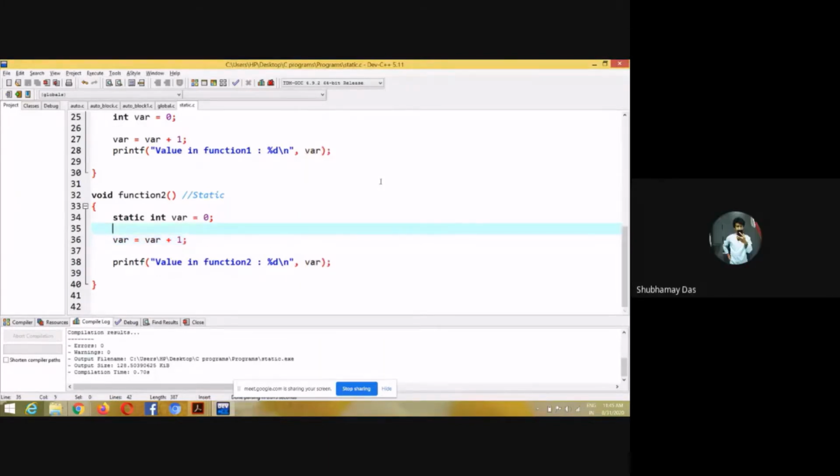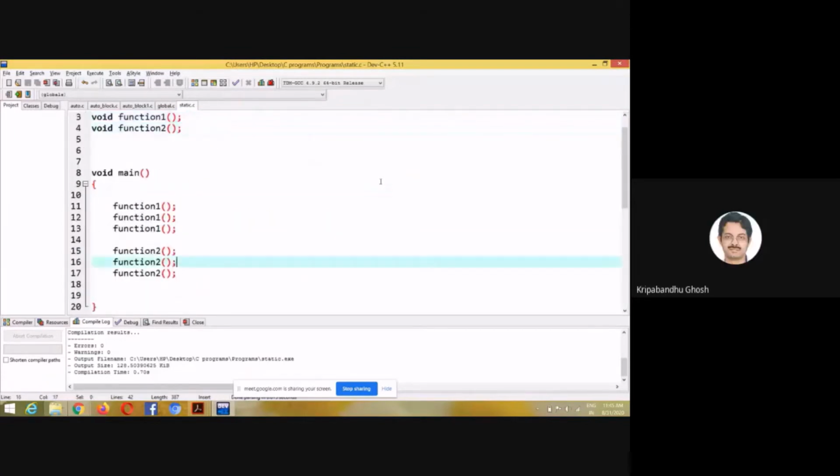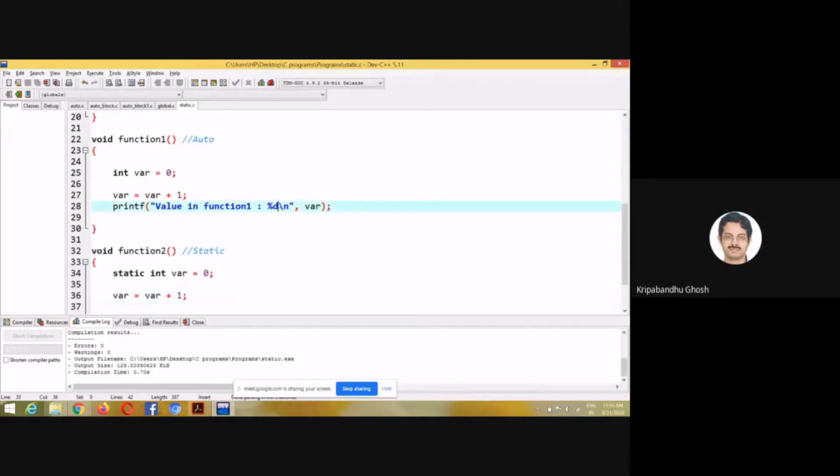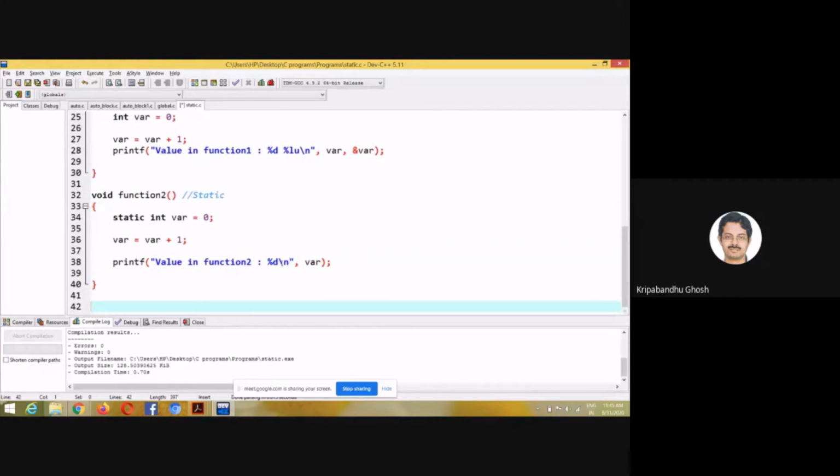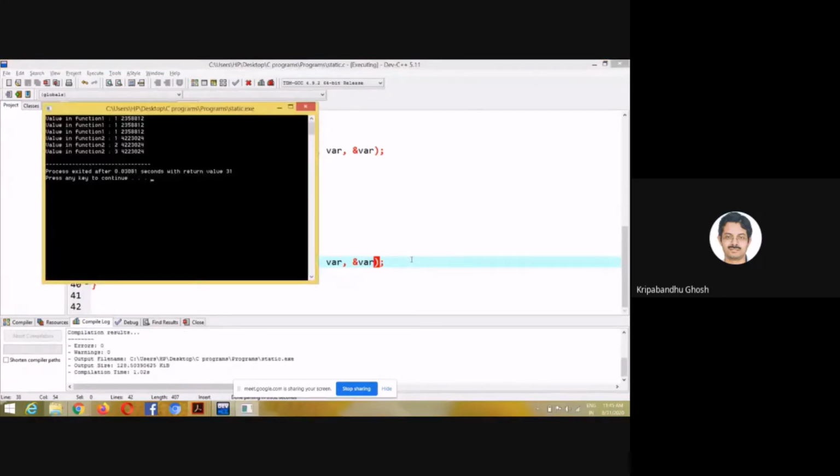Let me try to do this. I'm doing this for the first time in my life, so I don't even know what's going to happen. So let's do this and see what's happening.